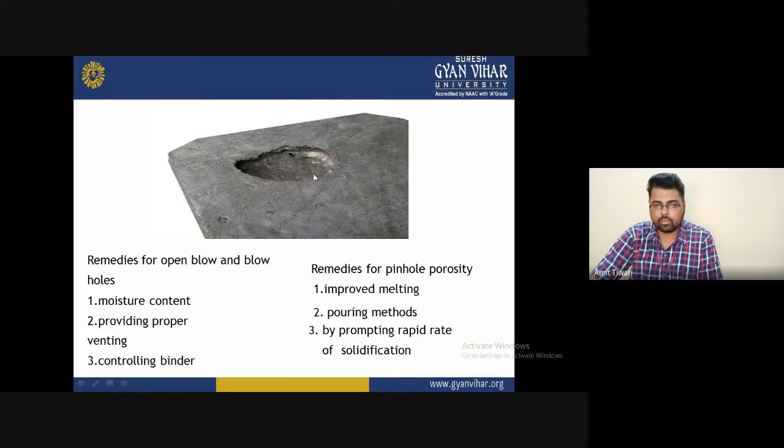completely allowing the solidification, or allowing it to liquefy, waiting for an extended time, or reducing the temperature by accurately checking the temperature of the metal. After that you will completely fulfill this type of requirement if the defects follow. So you should keep in mind the moisture, or provide proper ventilation as remedies, control binders, improve the blending, and promote a rapid rate of radiation. These are some remedies used for this problem.